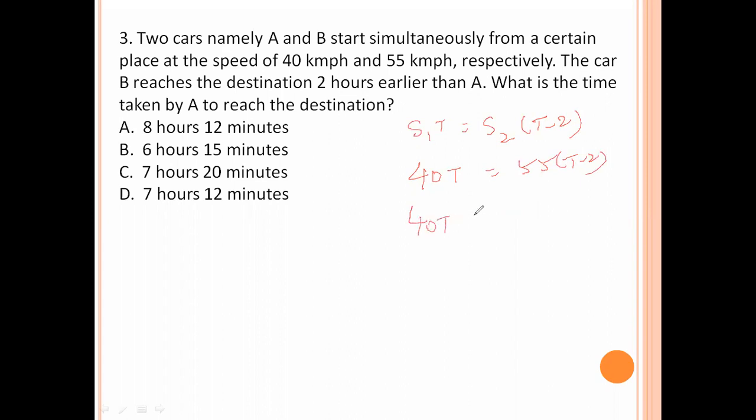40T equals 55T minus 110. So 15T equals 110, and T equals 22 by 3. That is 7 and 1 by 3, and 1 by 3 means 20 minutes. So 7 hours 20 minutes. Option C is the right answer.